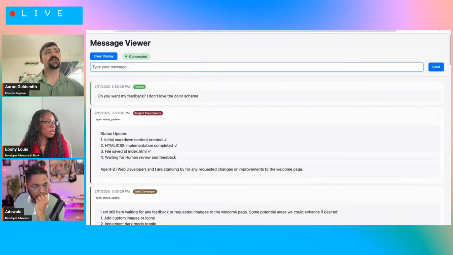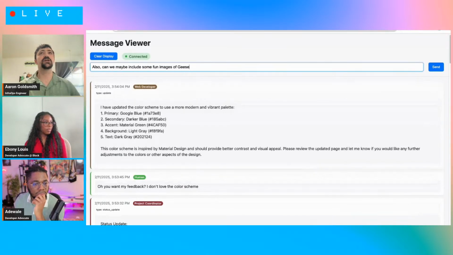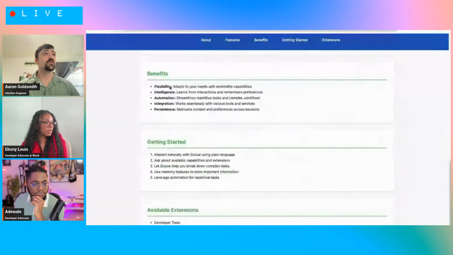So I responded, sorry, I don't love the color scheme. Could we change that up? This is a task that typically a single Goose agent could do. You don't have to be interacting with multiple agents to do this, but they still have pretty broad task that, given the instructions, I wanted to see what would happen. Will the project coordinator pick up that task and assign it to somebody else?